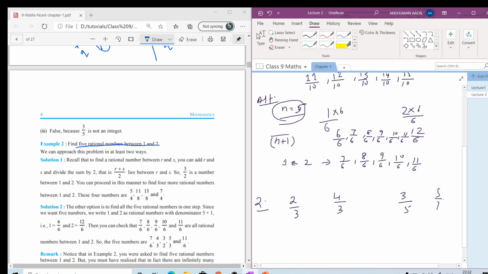So we can have two different kinds of fractions. In one case the denominator is same, like this. Here the denominators are not same. So we are having two cases. We will see one by one here.